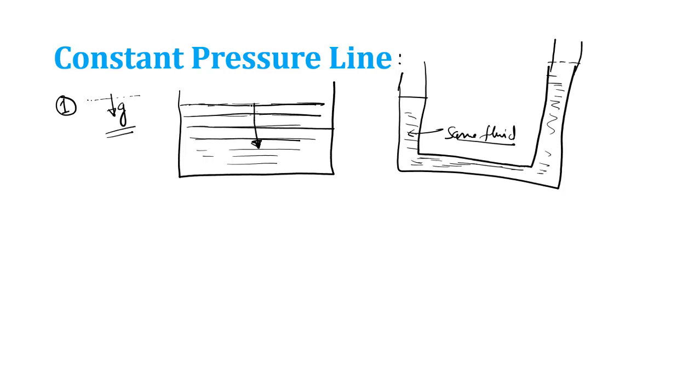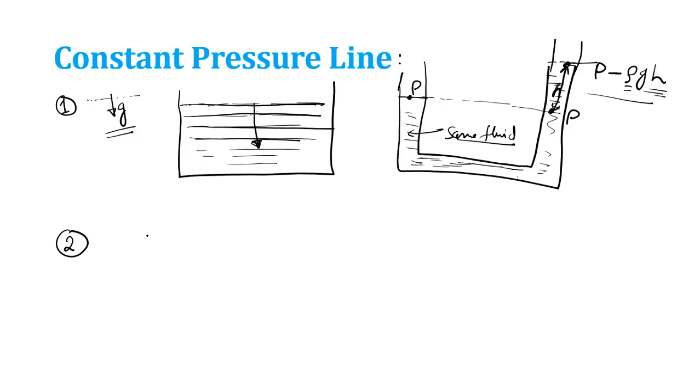As I say, in the horizontal direction the pressure remains constant, that is, a constant pressure line is a horizontal line. So if the pressure here is P, and I draw a horizontal line in the same fluid, then what will the pressure be here? It is P, right? And if I move up by a distance h, what will the pressure be here? It will be P minus rho g h, because I am moving up, where rho is the density of this fluid and h is the height by which we have moved. So this is the first case.